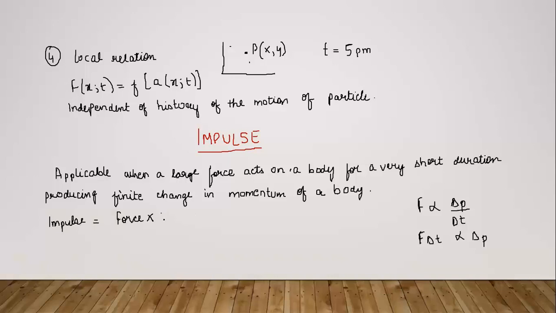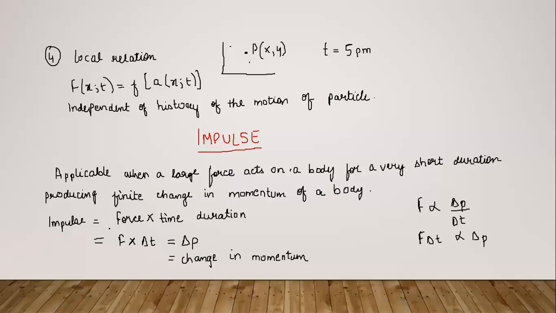Impulse is force into time duration, which is equal to F into delta t, and this value, using the second law of motion, can also be written as delta p, which is the change in momentum. So here you must keep in mind that there are two ways of calculating impulse.